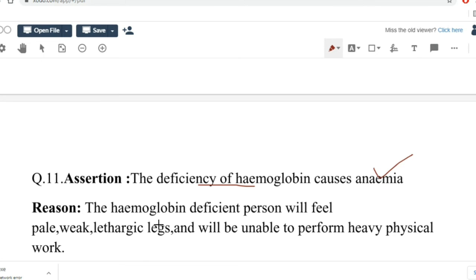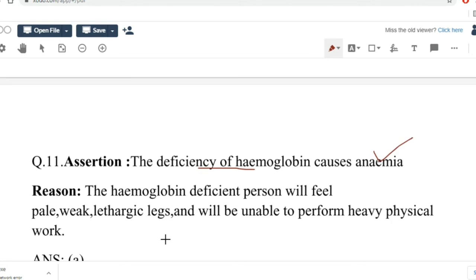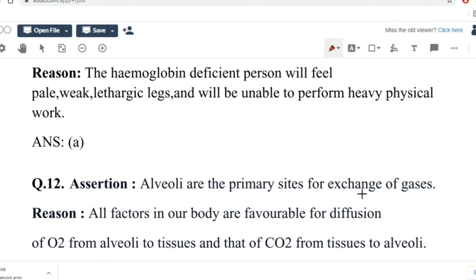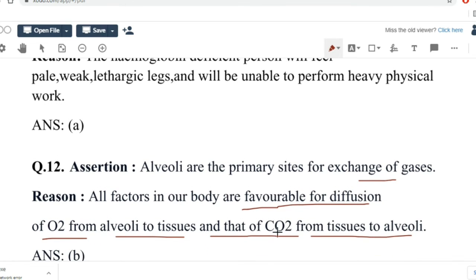Reason, the hemoglobin deficient person will feel pale, weak, lethargic legs and will be unable to perform any physical work, which is true. So assertion and reason both are true, and reason is the correct explanation. Assertion, alveoli are the primary sites for exchange of gases. Reason, all the factors in our body are favorable for diffusion of O2 from alveoli to tissues and that of carbon dioxide from tissues to alveoli.